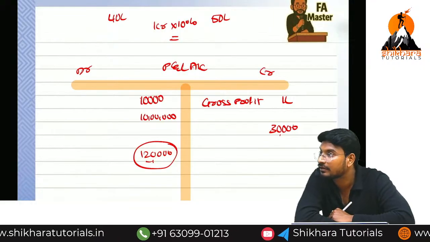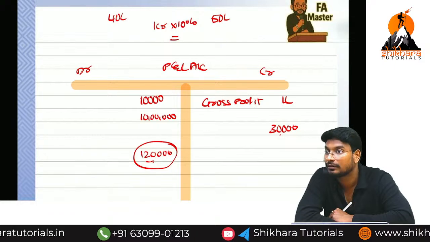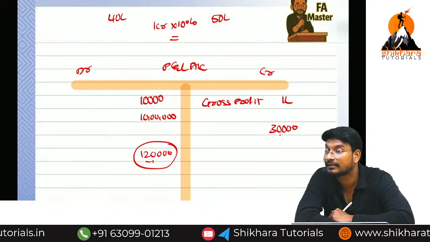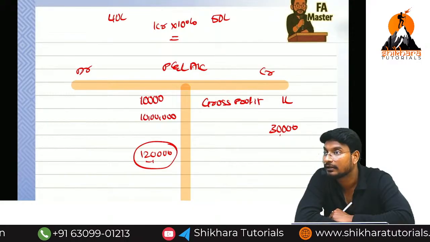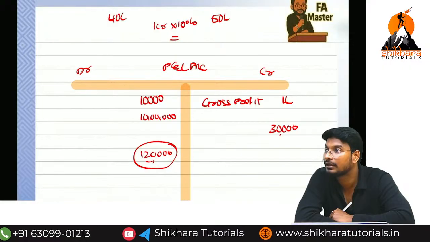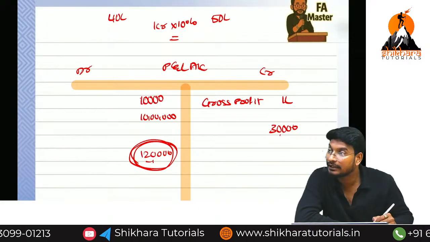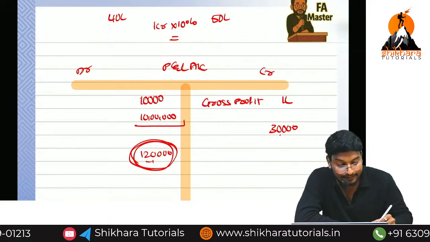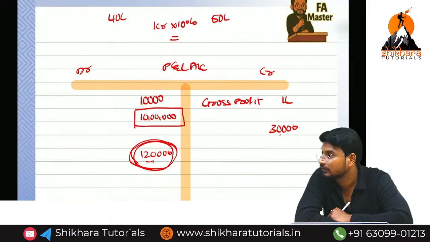If you write the 10 lakhs directly here, you get a loss. How much loss? Nearly 8 plus lakhs, 9 plus lakhs. 8 lakh 80,000. Huge loss. In our business, we are getting a profit of only 1 lakh 20. In this situation, if you directly write 10 lakh on the debit side of the P&L account, we are going to get losses. Yes or no?